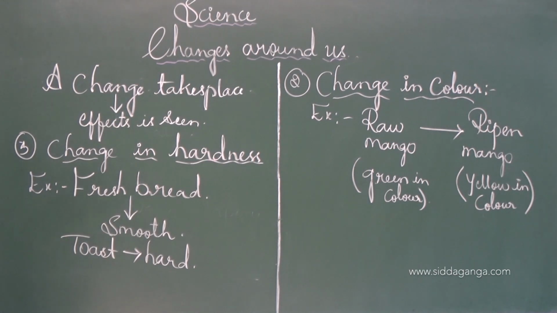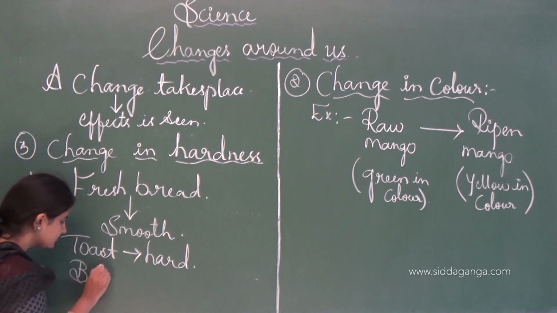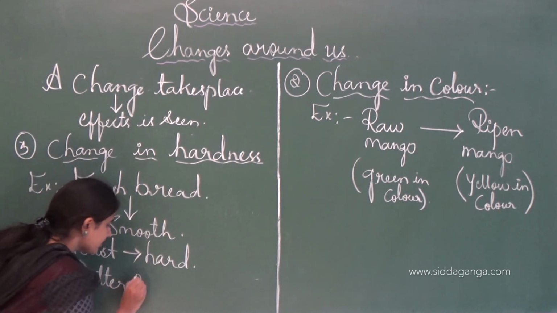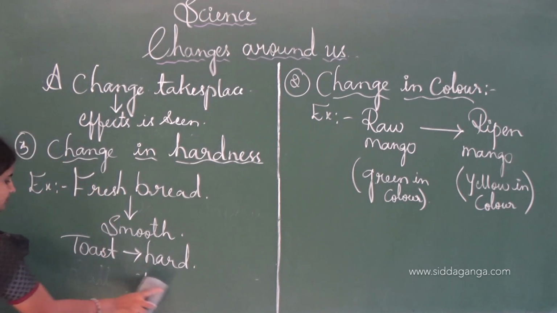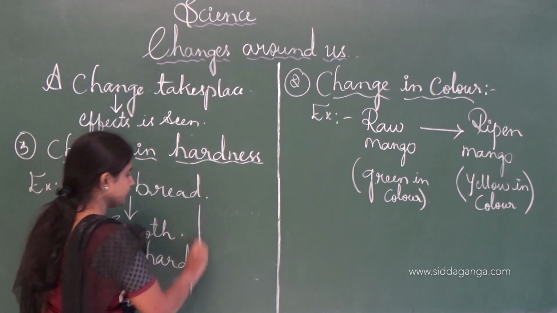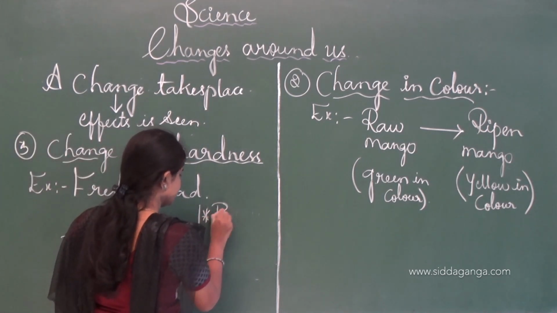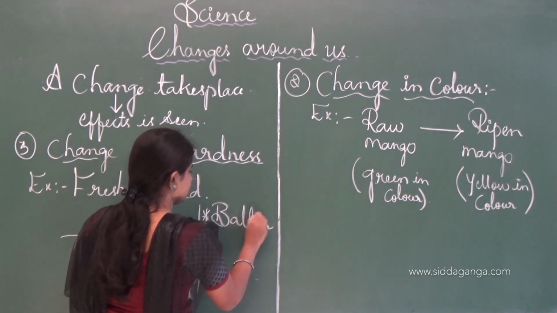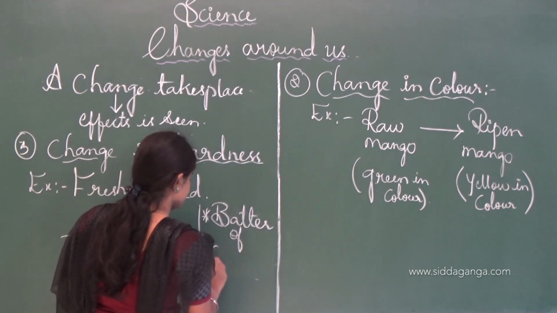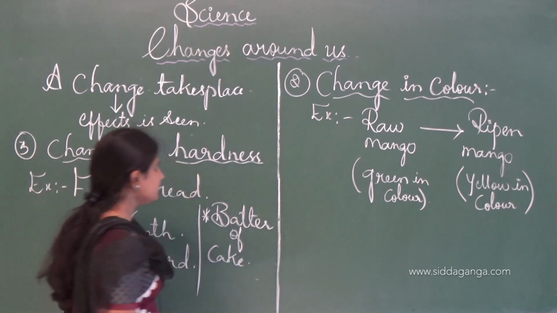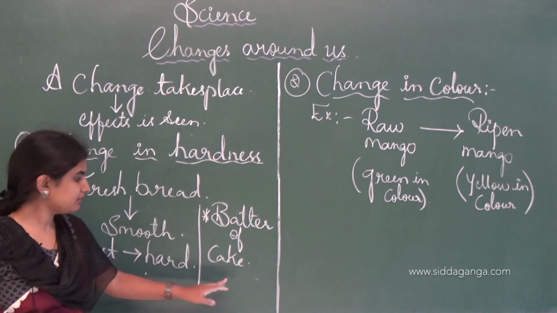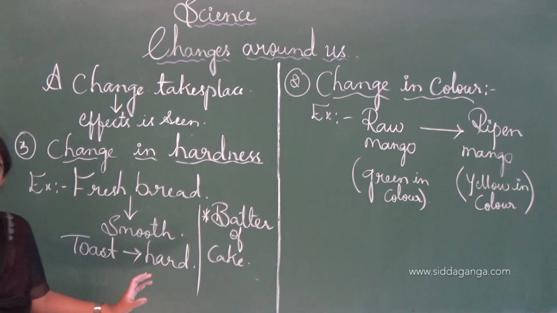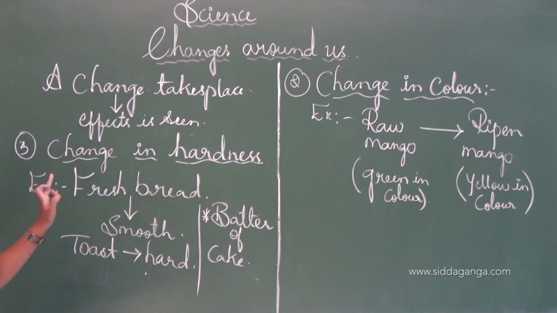And one more example, the batter of cake. See, the batter of cake is usually smooth in nature. After the baking process starts, the cake will become hard. See, this is how the change in the hardness.